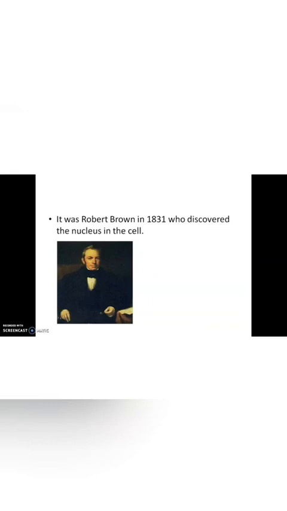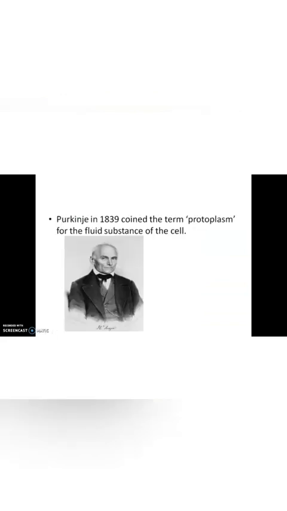In 1831, Robert Brown discovered the nucleus inside the cell. He noted small dense centers in the cell and called it the nucleus. In 1839, Purkinje coined the term protoplasm for the fluid substance of the cell. Children, do you know what protoplasm is? Yes, cytoplasm and plasma membrane together are called protoplasm.